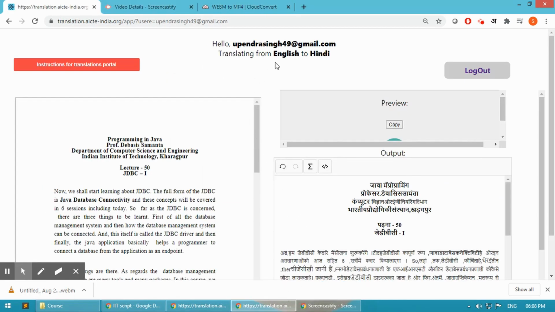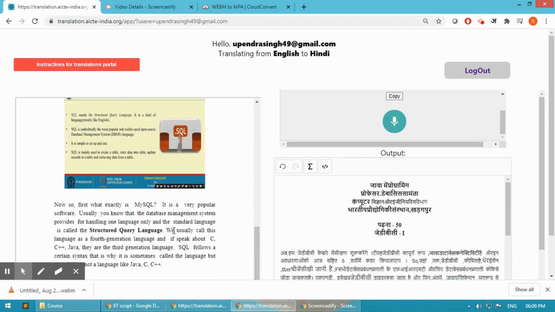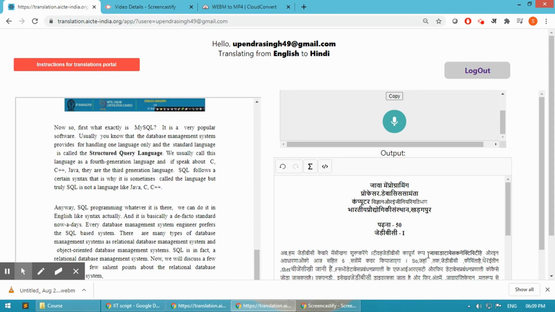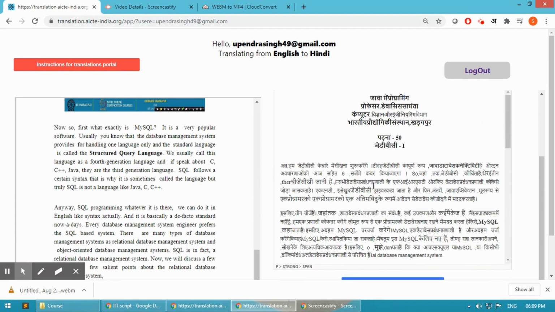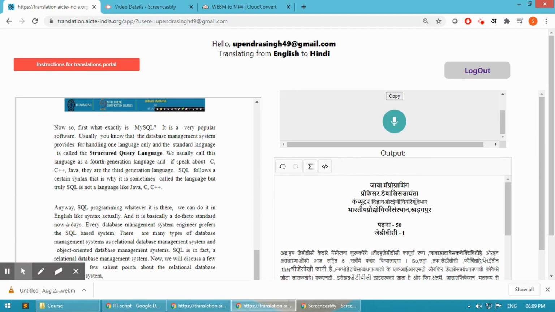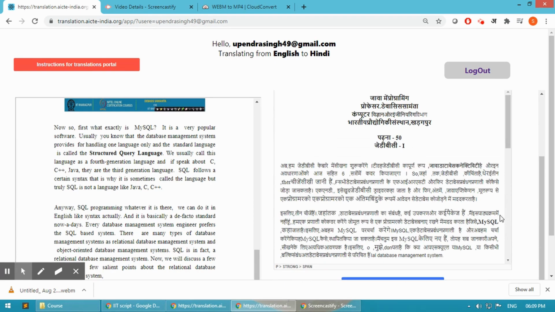After logging into the page, you will see this page. It has one option of recording the audio, and the document is here, the original document that you need to convert into the native language, and the output is here. The output is currently provided by Google Translation. It is giving you the translation.